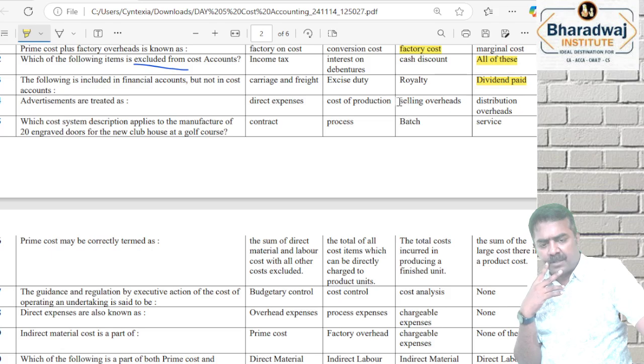Advertisement expenses are part of selling overheads. Which costing system is applicable for 20 engraved door manufactured? When you manufacture a batch, 20 product ஒரு timeல manufacture பண்ணா, that will come under which one? Batch costing. That will come under batch costing.